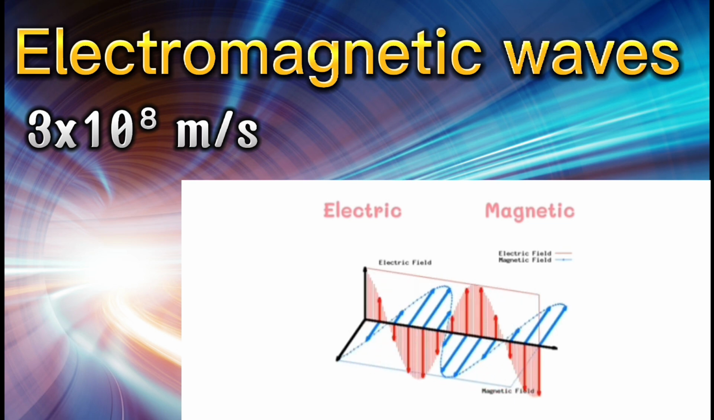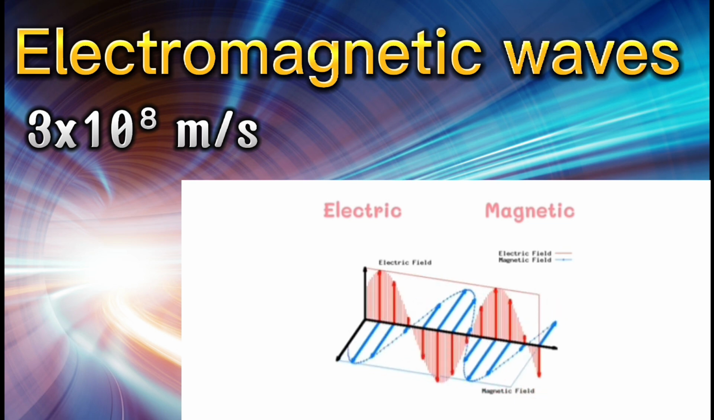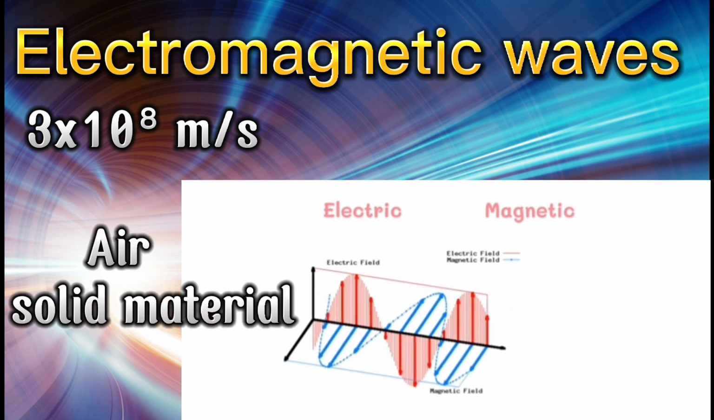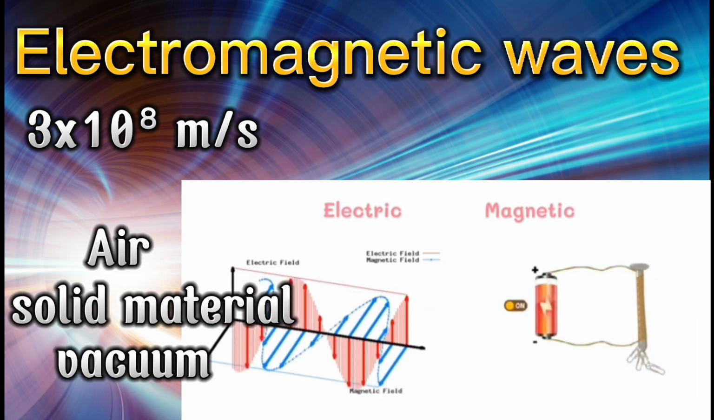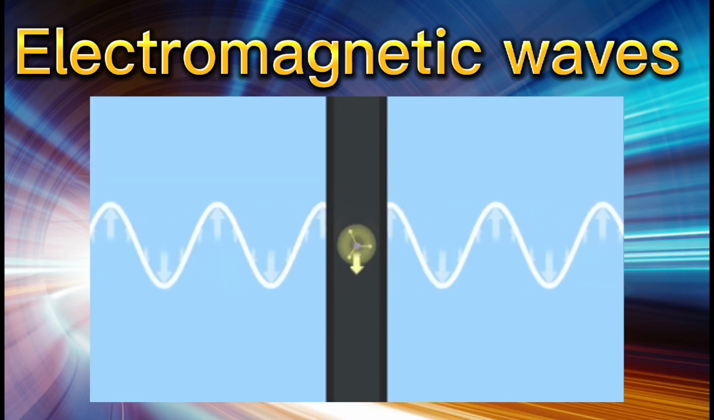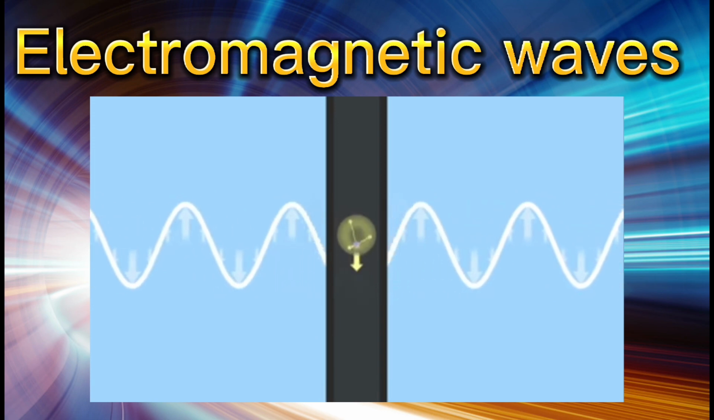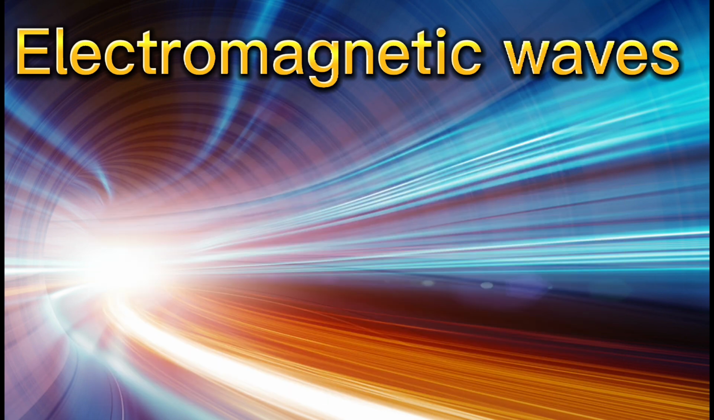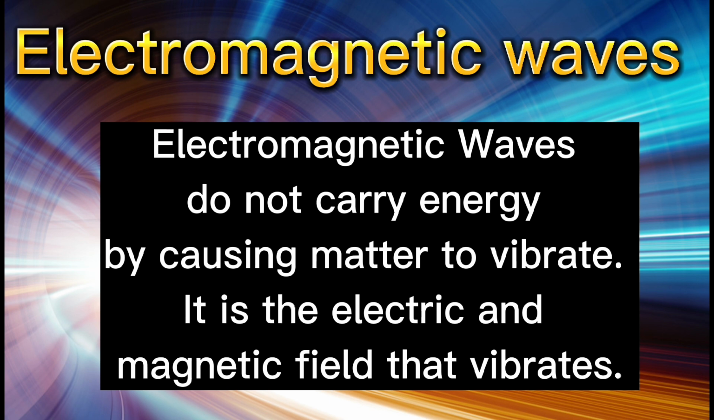An electromagnetic wave can travel through anything, be it air, a solid material, or vacuum. It does not need a medium to propagate or travel from one place to another. But it does not mean that they cannot travel through a medium. They certainly can, because electromagnetic waves do not carry energy by causing matter to vibrate. It is the electric and magnetic fields that vibrate.